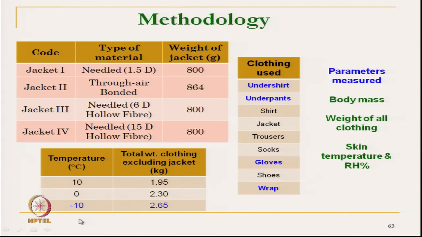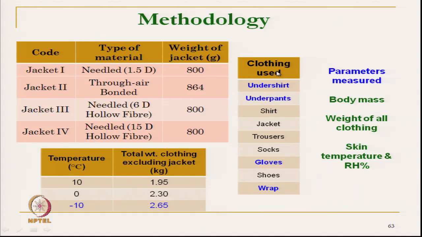We have performed tests at 3 different temperatures, and the total clothing weight is different for 10 degrees Celsius. The jacket weight is almost the same, but the total clothing weight is different as per the standard norms. In addition to the jacket, we have used an undershirt and underpants. So, different types of other accessories we have to use.